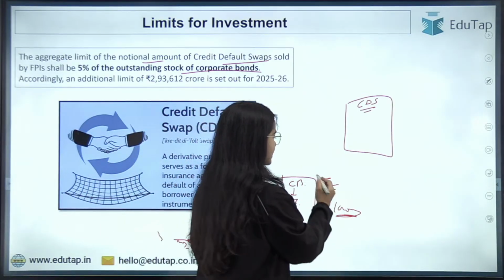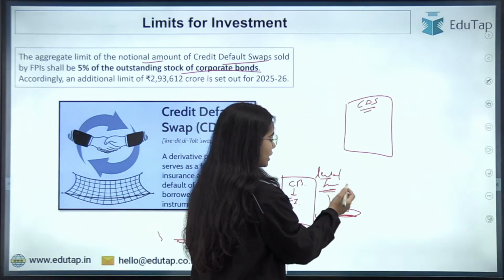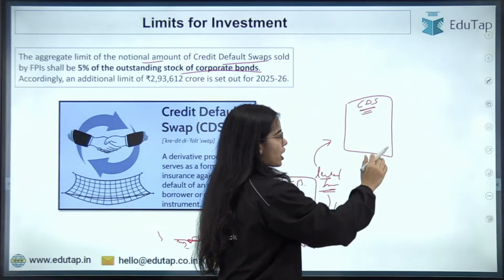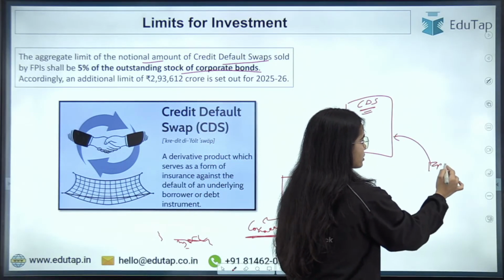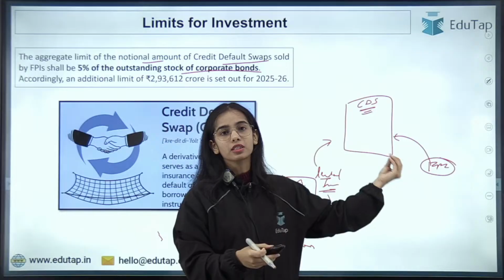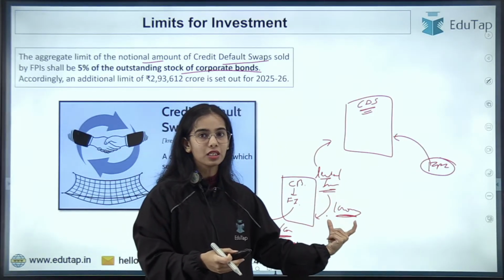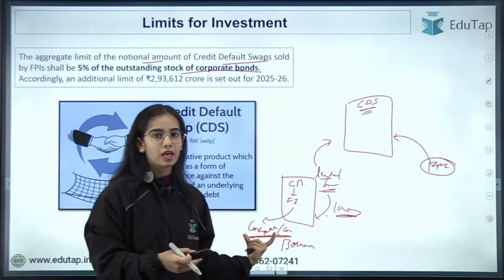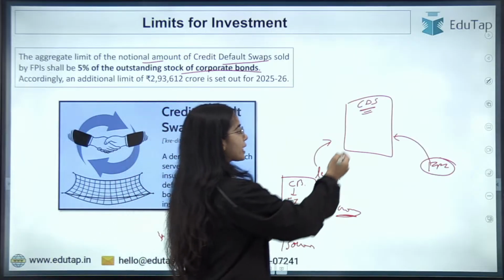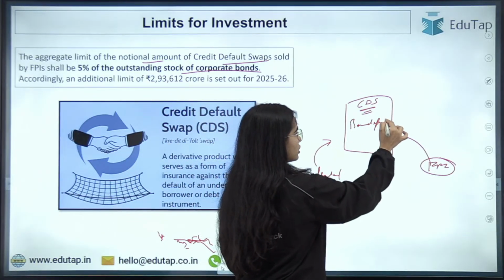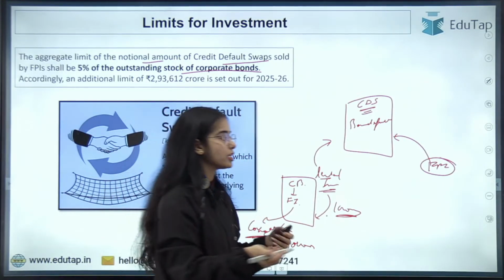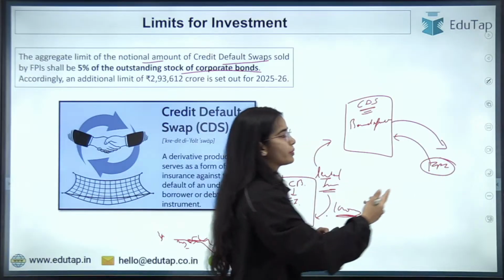So the investor, that is the lender, that has invested 1 crore rupees, can purchase the credit default swap, okay? And the foreign portfolio investors are selling this credit default swap. So credit default swap says that if the credit that the investor has given to the company, let's say the company defaults, let's say the borrower defaults, then this loss will be handled by the seller of the credit default swap, okay?